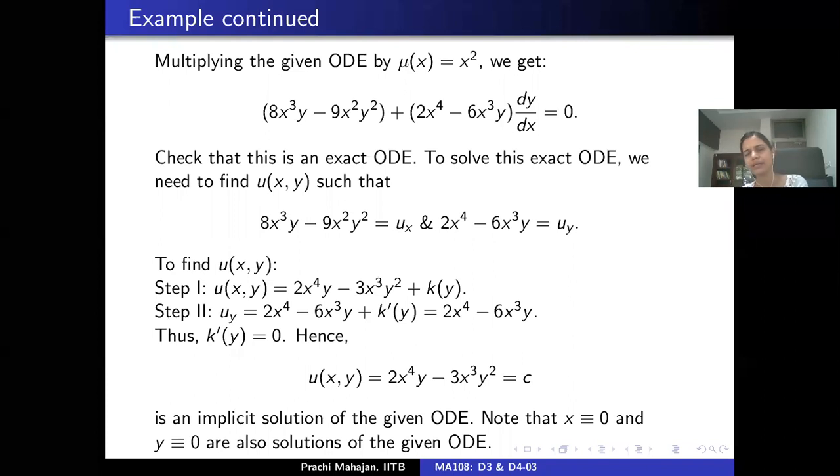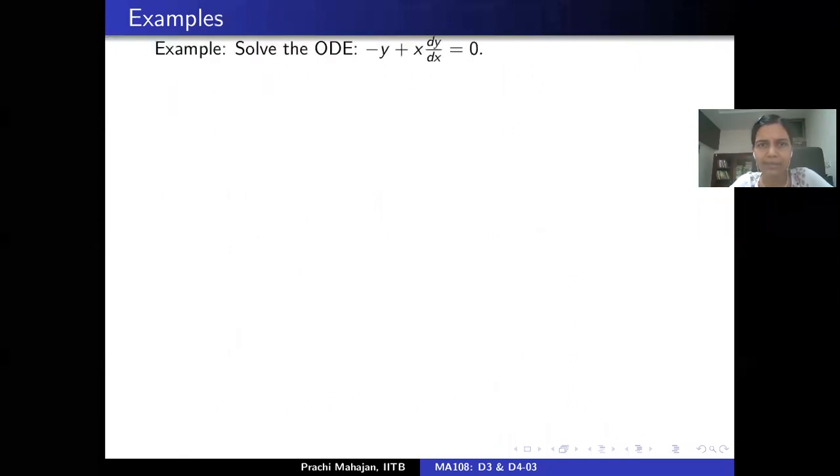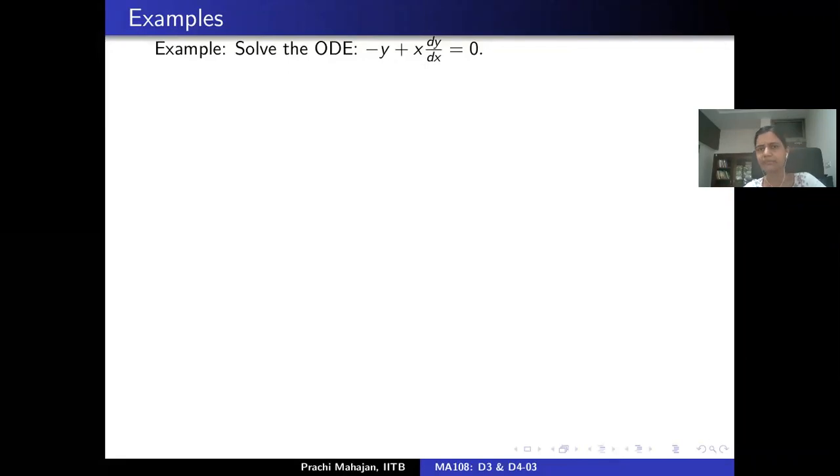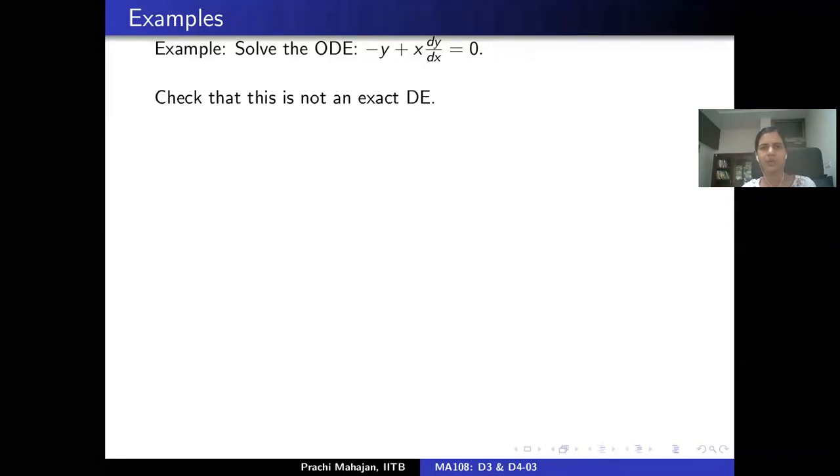Okay, so we saw an example on how to apply integrating factors to solve ordinary differential equations. All right, let's see one more example. Let's look at the following ODE. This is a first order linear differential equation, right? Please check, this is not exact, right?